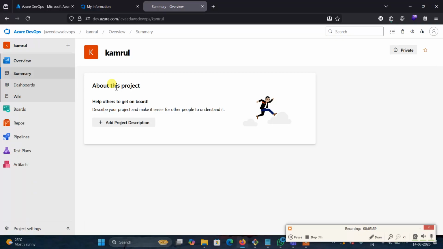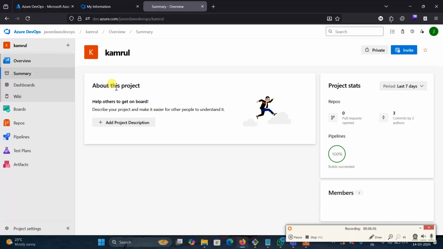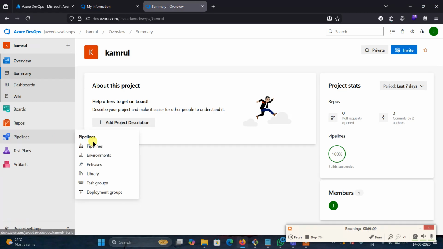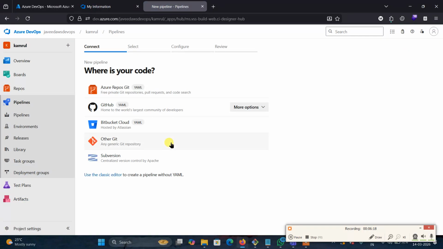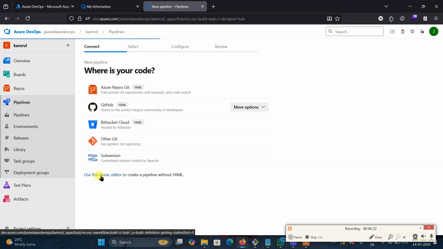After enabling the classic editor, go to the organization settings. Under the organization settings, under the pipeline settings, we need to enable the classic editor setting. Now we are in the repository. Again, we are going to create a pipeline. Click on the pipeline, then click on new pipeline. Now click on use the classic editor.